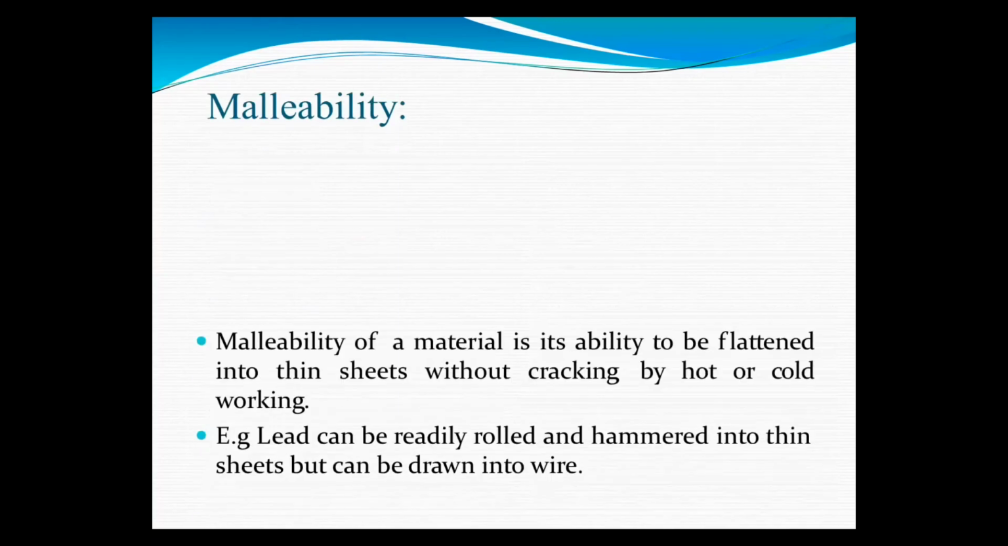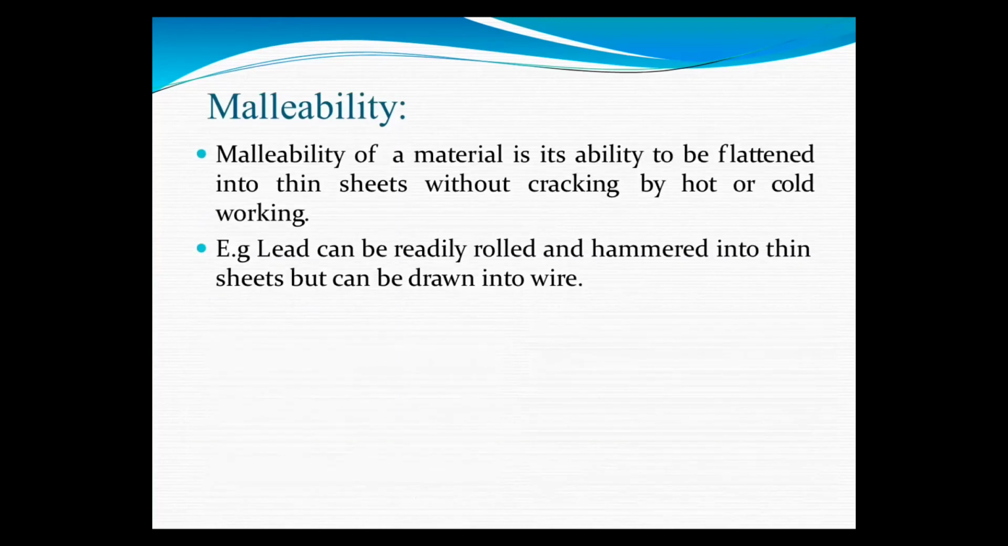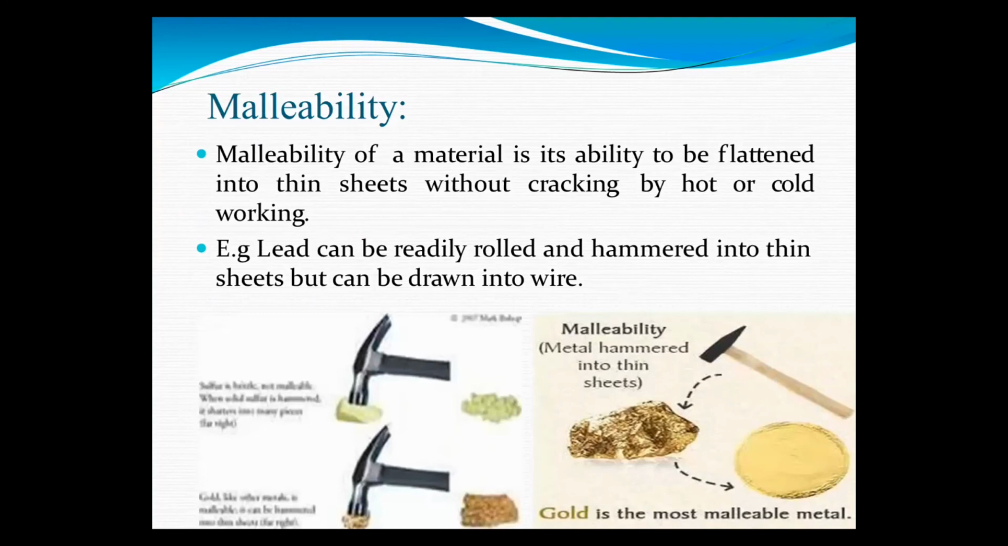Next property is the malleability property. Malleability of a material is its ability to flatten into a thin sheet without cracking by hot or cold working. Example, lead can be readily rolled and hammered into a thin sheet but cannot be drawn into wire. Now see in this diagram, what is the malleability property? Malleability of a material is the ability to flatten. Means in this property, you can flatten any object. Okay, flatten the sheet.